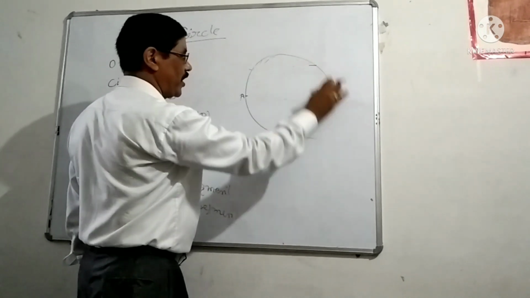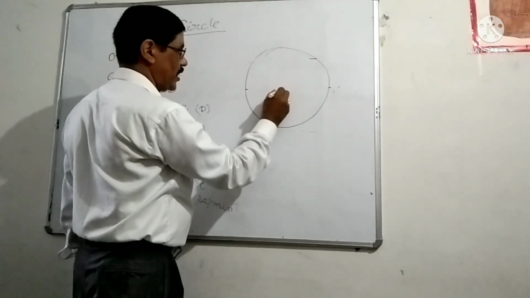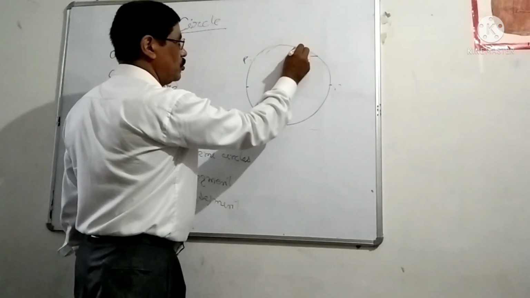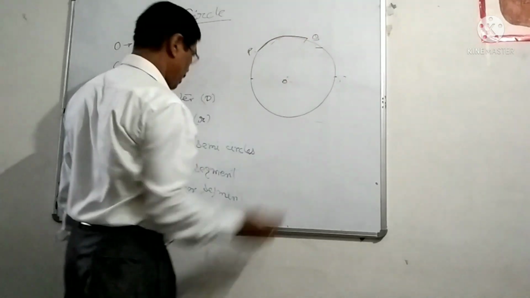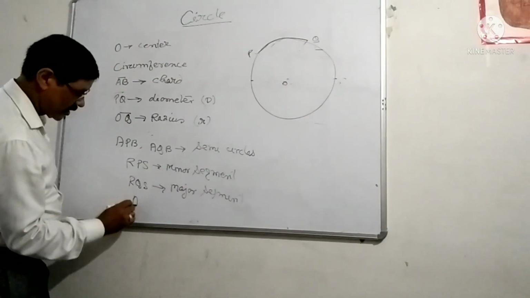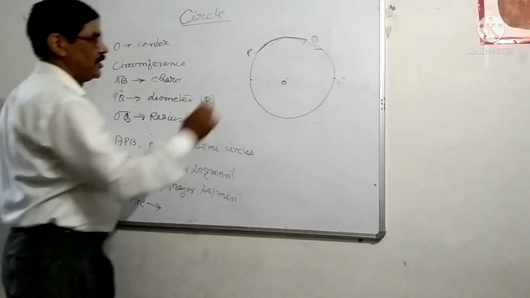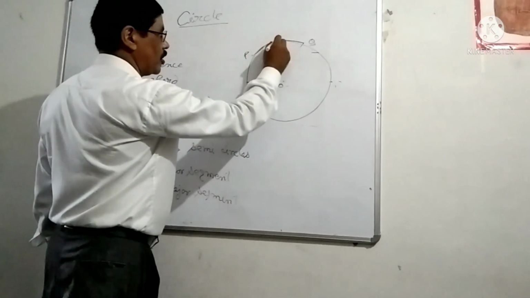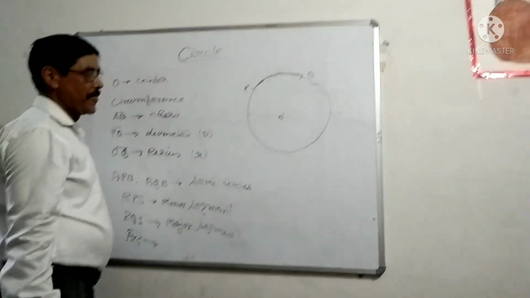Again, on a circumference, you consider any two points. Suppose in this circle whose center is O, two points are considered, P and Q. This portion will be known as the arc of the circle. Arc means part of circumference. One part of the circumference is known as the arc of the circumference.